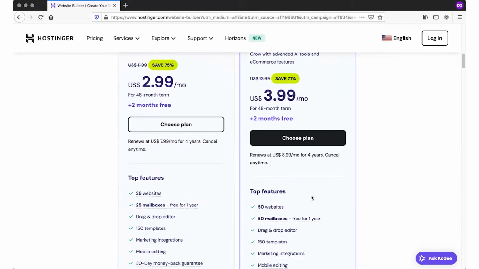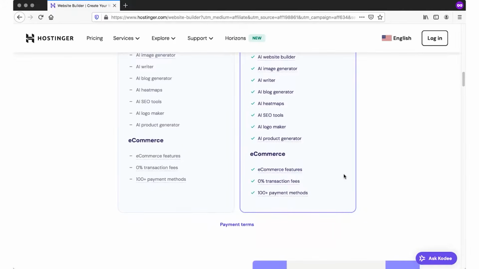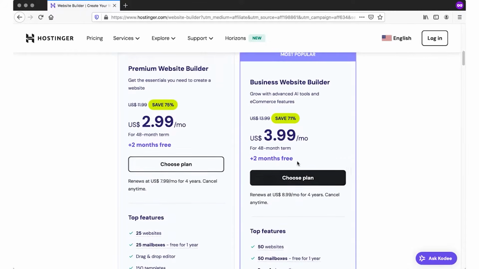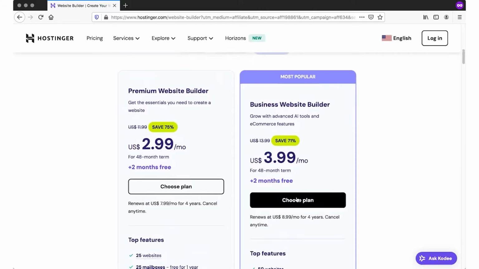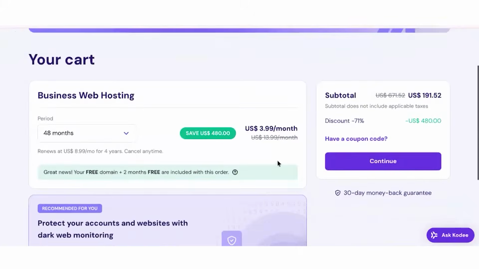Go ahead and pick your plan. I love the business plan. You get multiple websites, and the best thing, 0% transaction fee. So when you make a sale, you actually get to keep it. So go ahead and click choose plan. And then what I love about Hostinger, the longer the period that you choose, the less you'll pay each month.